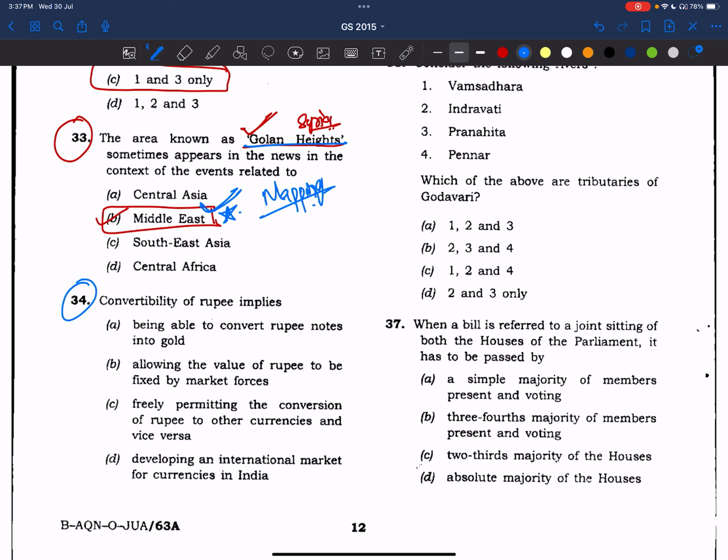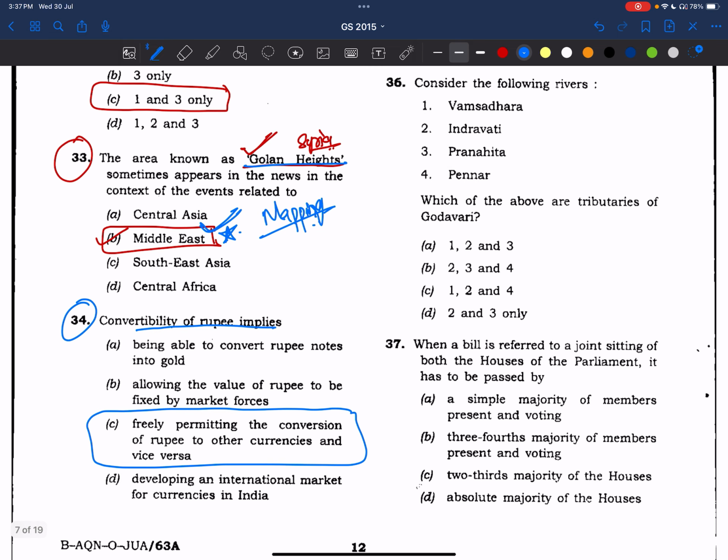Now, coming to the 34th question, convertibility of rupee implies. See here, convertibility of rupee means converting rupee to other currencies and vice versa. Being able to convert rupee notes into gold, allowing the value of rupee to be fixed by market forces, developing an international market for currencies in India. All these things are not the definition. This is the correct answer.